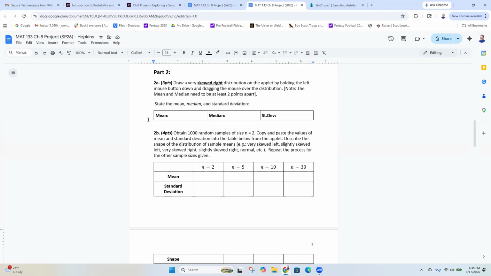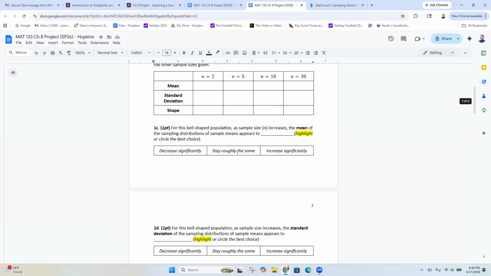If you take a bunch of samples and look at their means, that distribution is normal, which is a bit of a surprising conclusion. So we're basically exploring that. If none of that makes sense, that's okay. We're going to talk about it as we go.